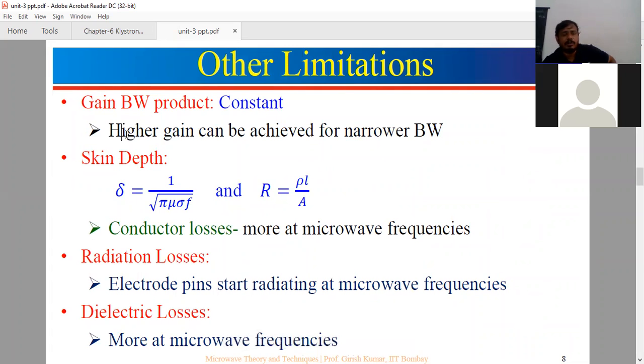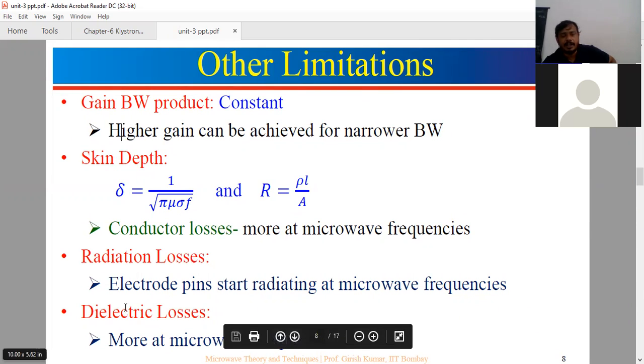Then gain bandwidth product: there is a trade-off. In the conventional tubes it will not be up to the mark, so we have a special type of devices to get more gain and more bandwidth, the klystron tubes. Then power losses: we have conductor loss, radiation loss and dielectric loss, more at microwave frequency range. The electrode pins also start radiating at microwave frequency range. Okay, so these are the limitations.